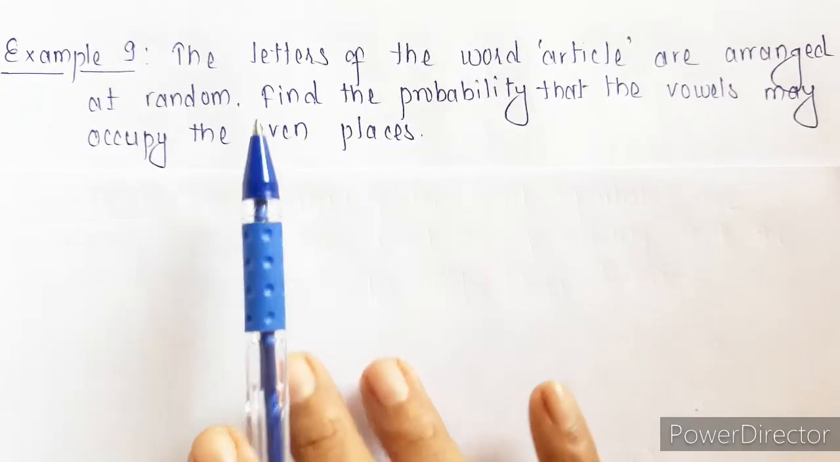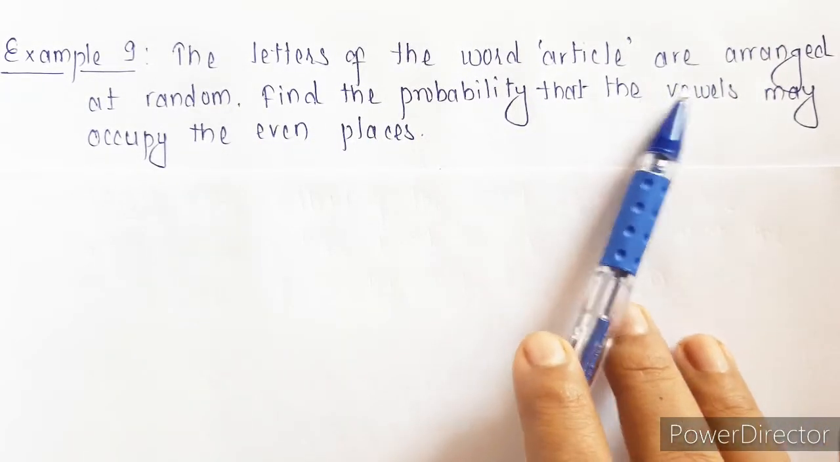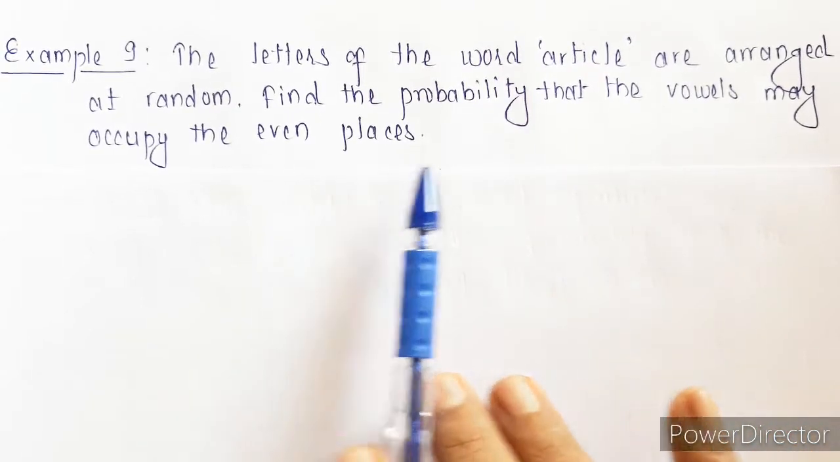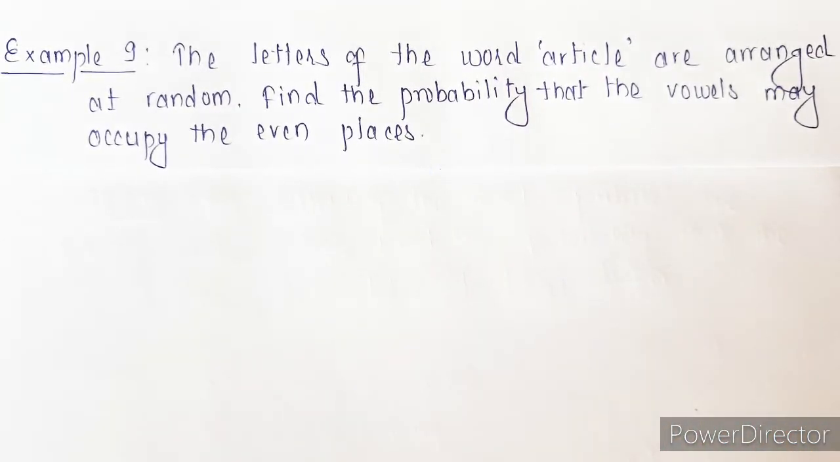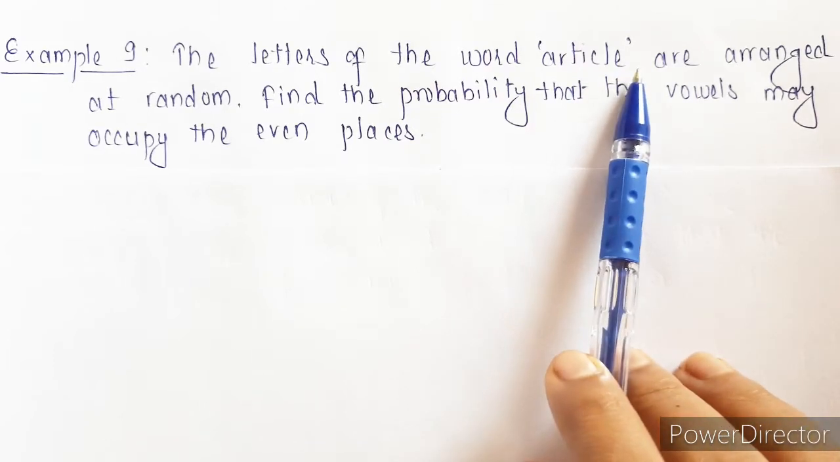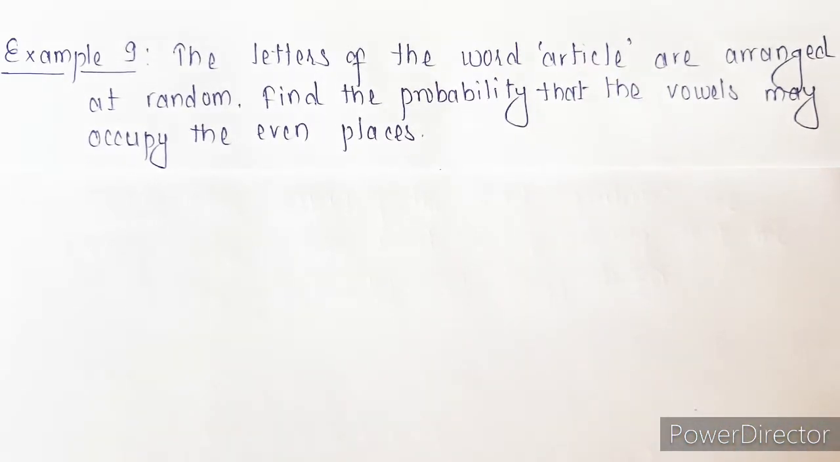Example 9. The letters of the word article are arranged at random. Find the probability that the vowels may occupy even places. So we need to find the probability wherein vowels will occupy only even places. Now in the word article we have 7 letters, so in total we can arrange them in 7 factorial ways.